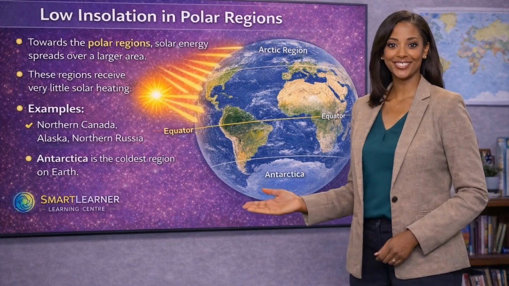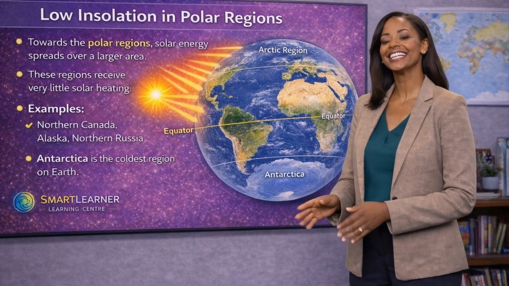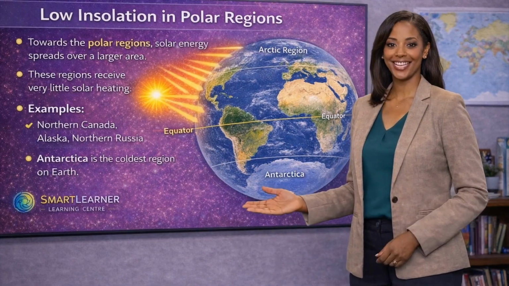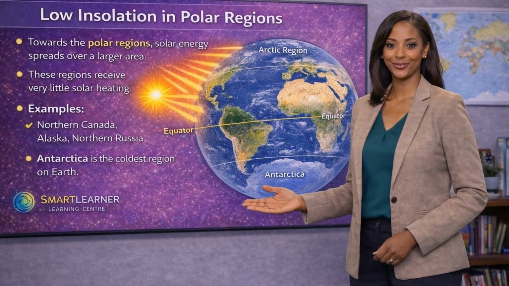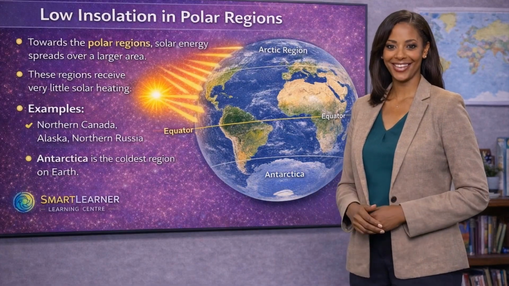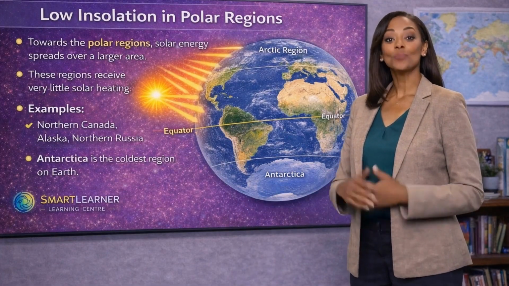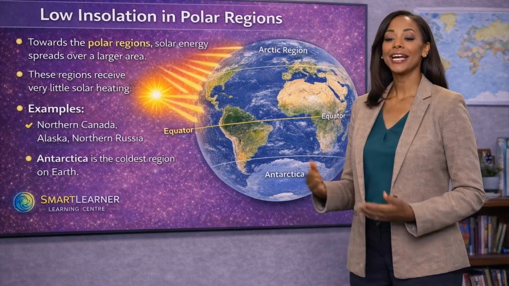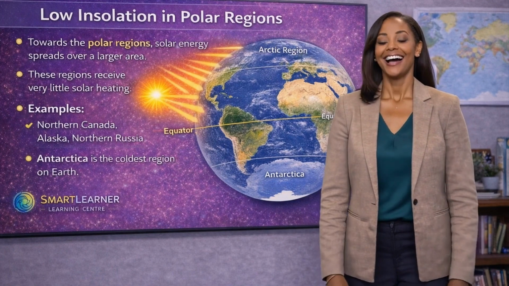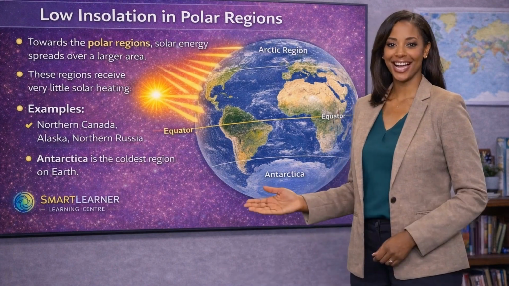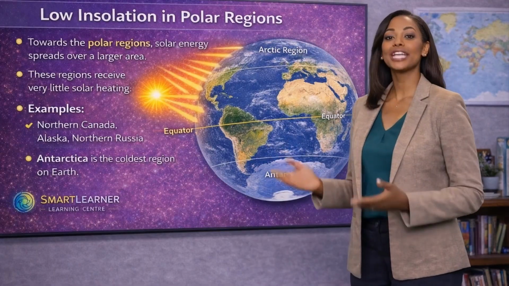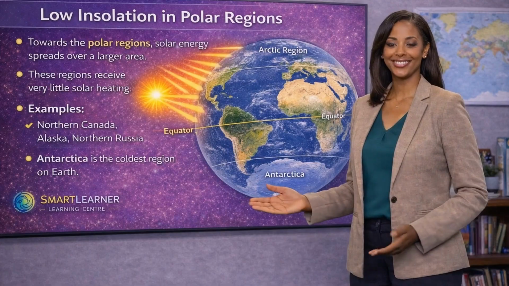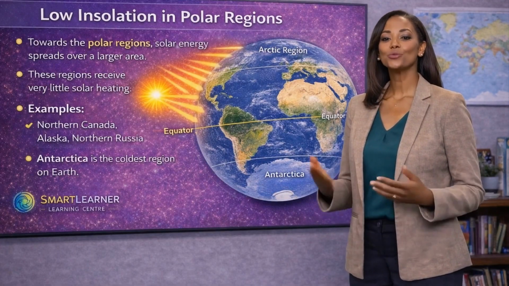The effect of latitude can be clearly seen in the polar regions. Towards the poles, the sun's rays arrive at a very low angle and spread over a large area. As a result, these regions receive very little solar heating. For example, places such as northern Canada, Alaska, and northern Russia experience extremely cold temperatures for much of the year. Near the South Pole, the continent of Antarctica is the coldest region on Earth.